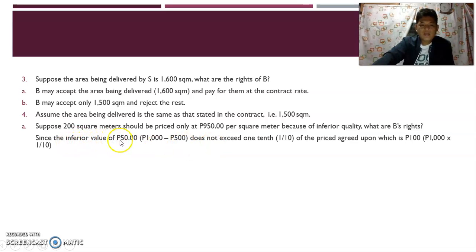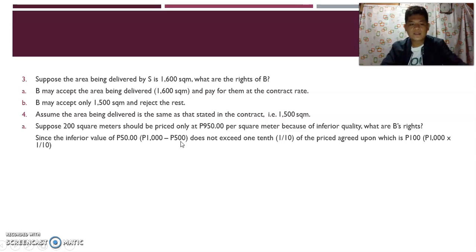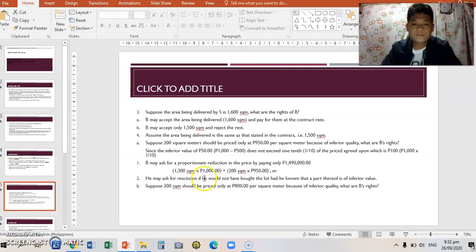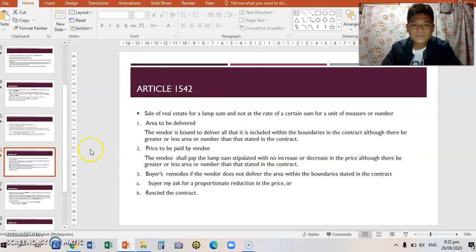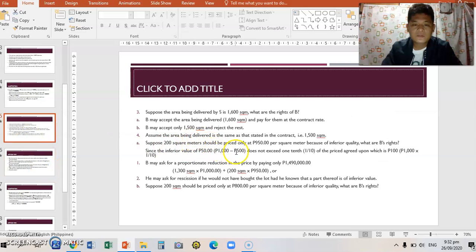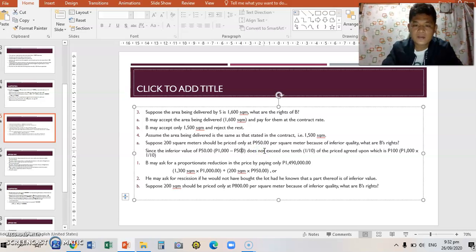Since the inferior value is 50 pesos. Inferior value is 50 pesos, right? So, hindi ito 500 class ha. Dapat ito is 950. So, palitan natin. Supposed to be 950.